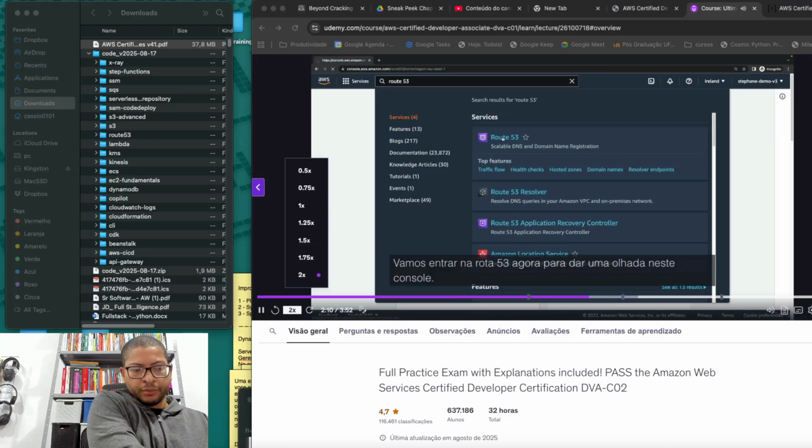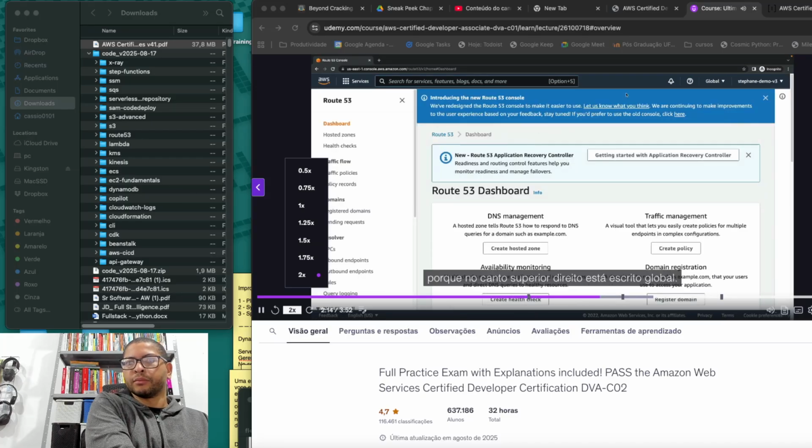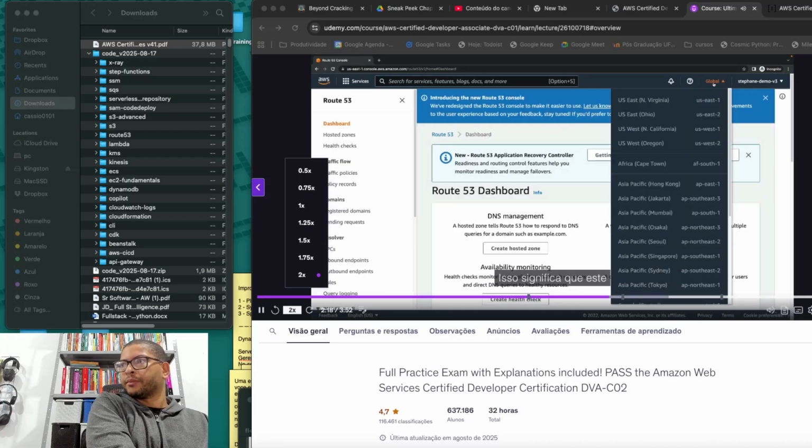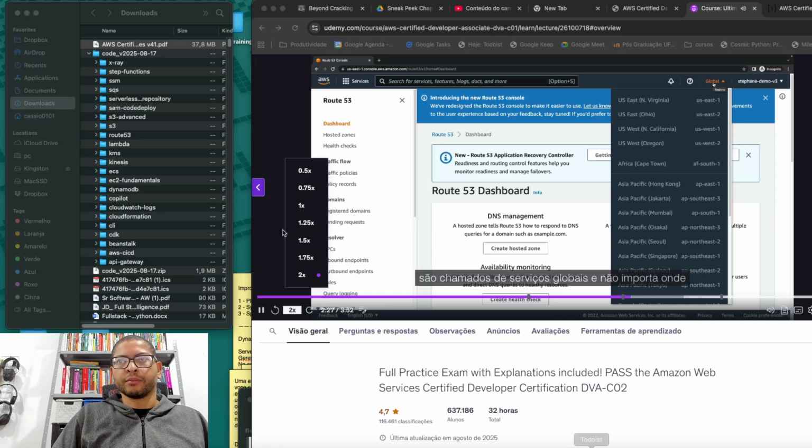Let's go into Route 53 now to have a look at this console. So this one is very special because on the top right-hand side, it says global. That means that this console does not require a region selection, and that is more the exception than the rule. But some services in AWS are what's called global services, and no matter where you are, you're going to get